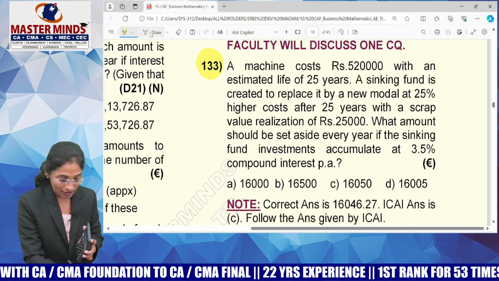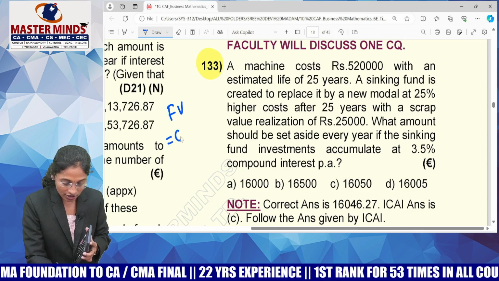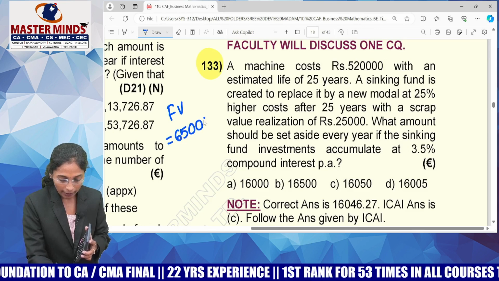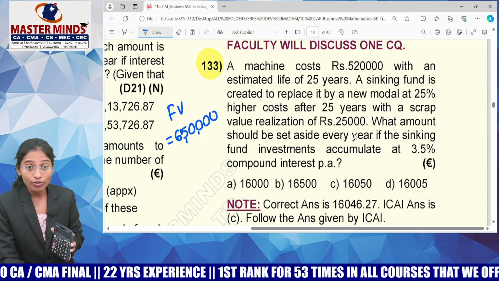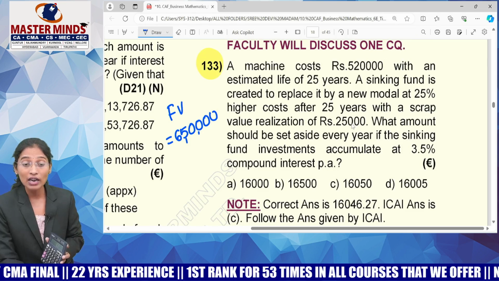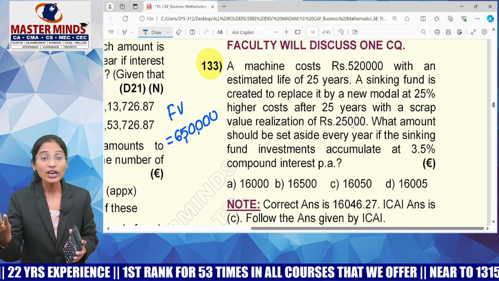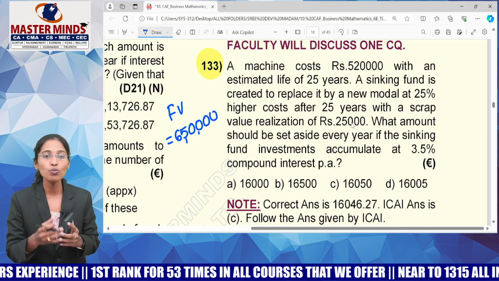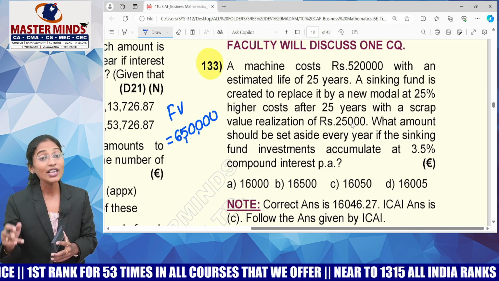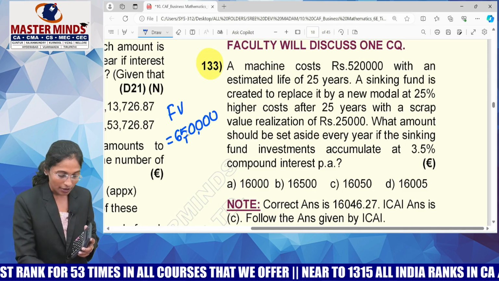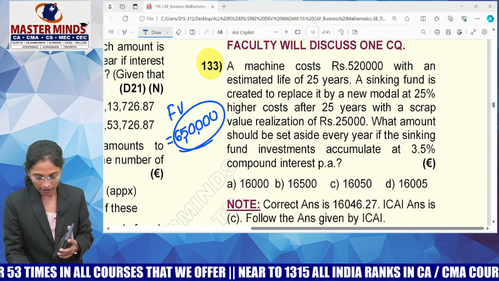After 25 years, you must understand that 6,50,000 is the future value of my requirement. But the scrap coming from the old machine is 25,000. So after 25 years, to replace it with a new model, I need 6,50,000 as an investment, but I already have 25,000 with me. What do I need? 6,25,000.